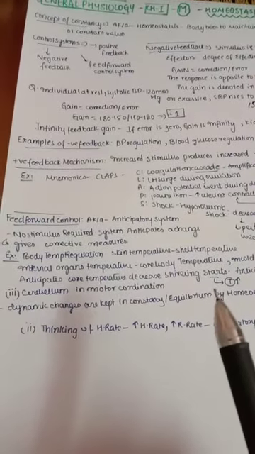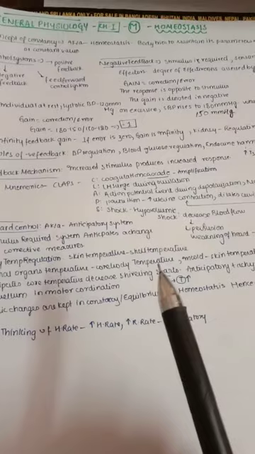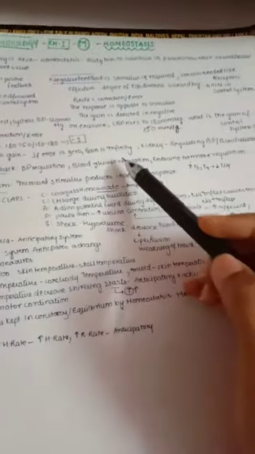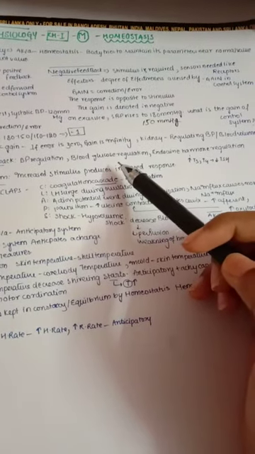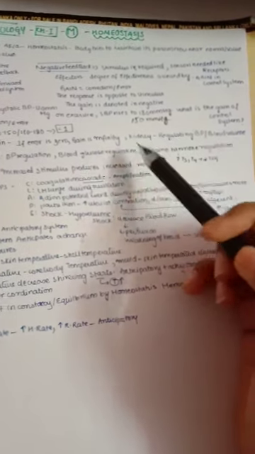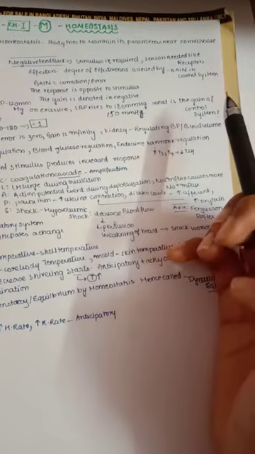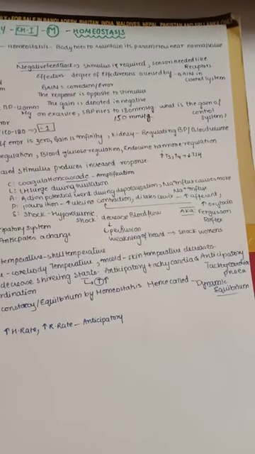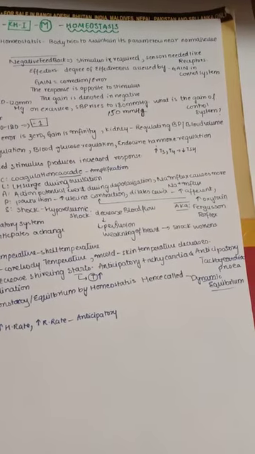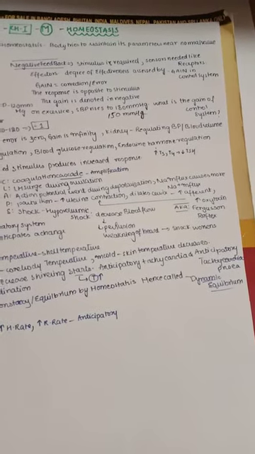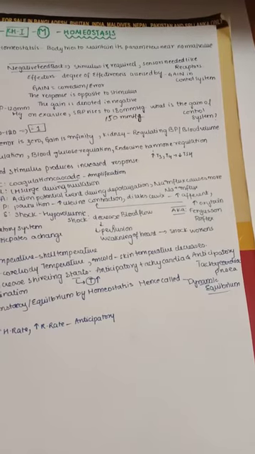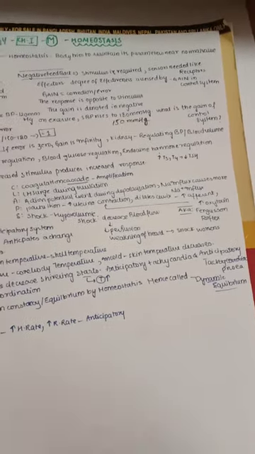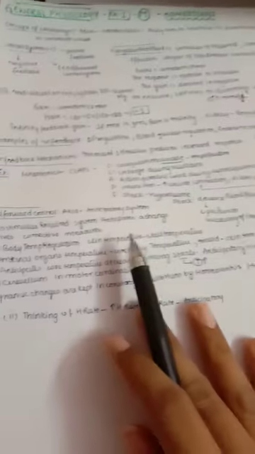Next, coming to some examples of negative feedback, as we have been discussing from the start, that is our BP regulation and blood glucose regulation. Whenever there is high blood pressure, it decreases by negative feedback. Many of the endocrine hormone regulations are also under this. A classic example is the thyroid hormones T3 and T4: whenever they increase, they give a negative feedback to our anterior pituitary to decrease the thyroid stimulating hormone, so that T3 and T4 do not increase further.